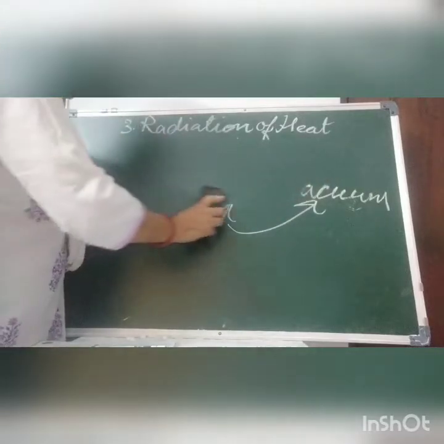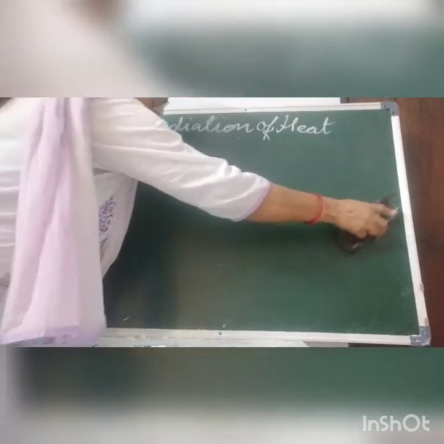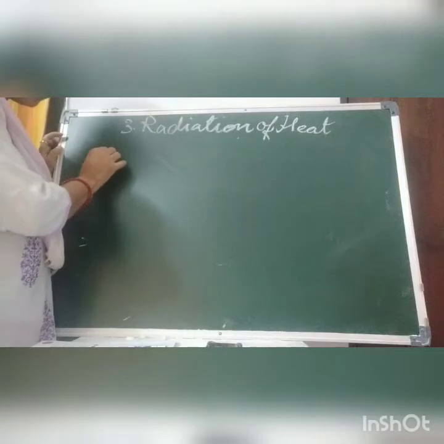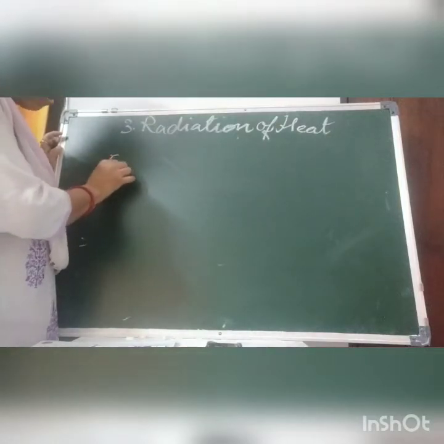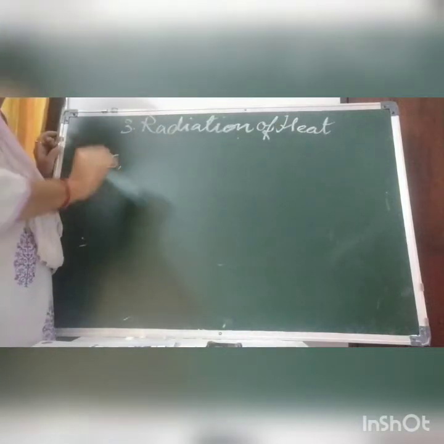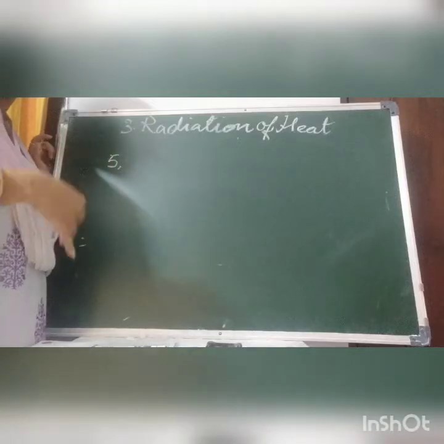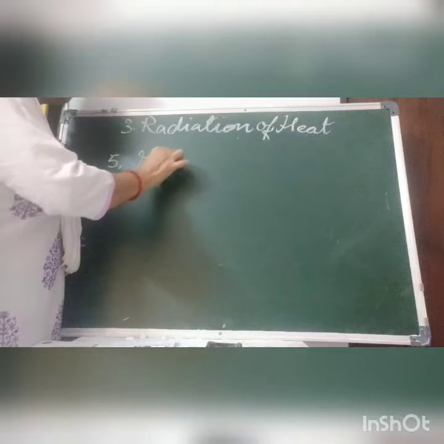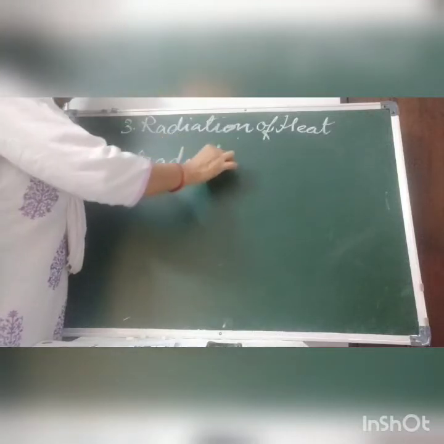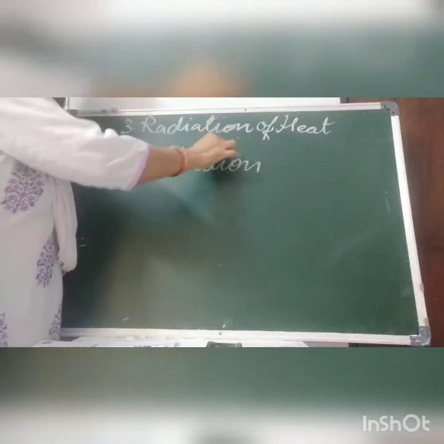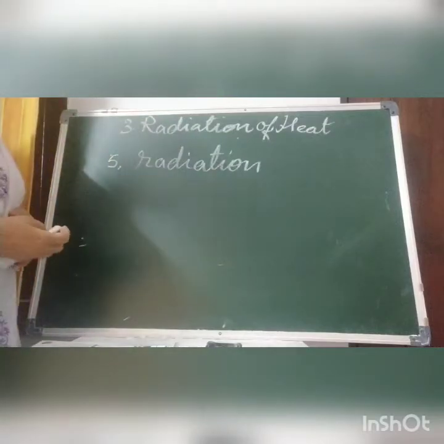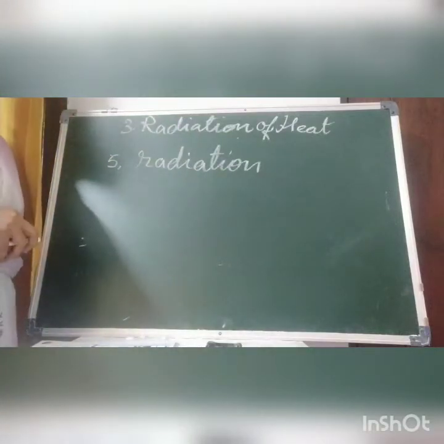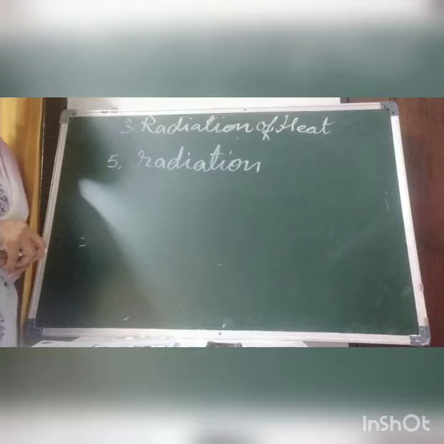Now the next point: all bodies, when they give out heat, give out heat in the form of radiation.